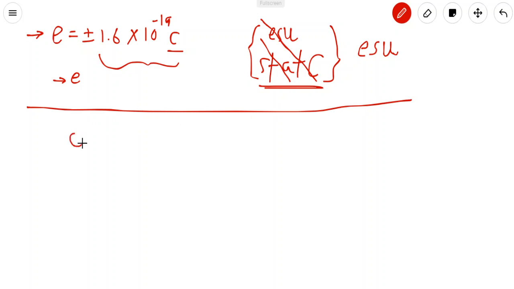It is a Latin word. Quanta means a packet, a discrete value. If we have a continuous value, then the opposite is the discrete value. If we get some packets of this thing, that is called quanta, and making the quanta is called quantization. That means making tiny packets of certain discrete values. In quantization, we get the discrete value.